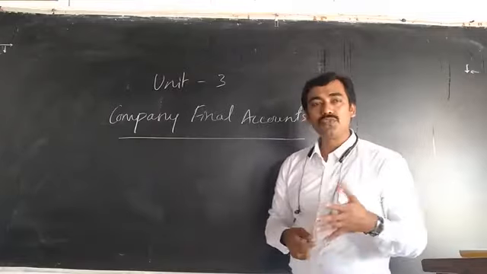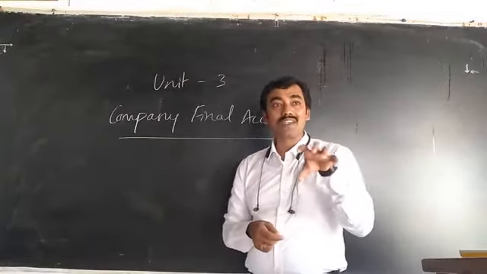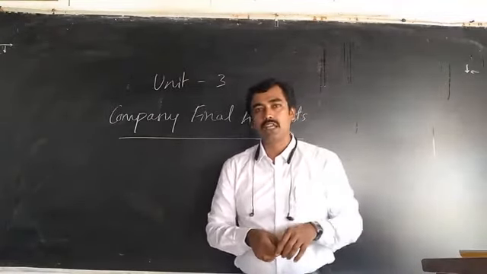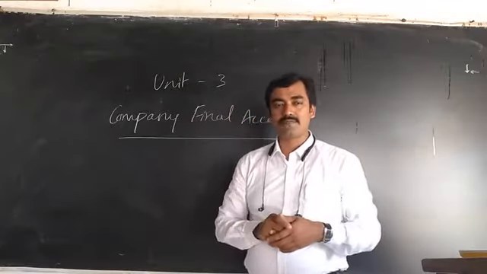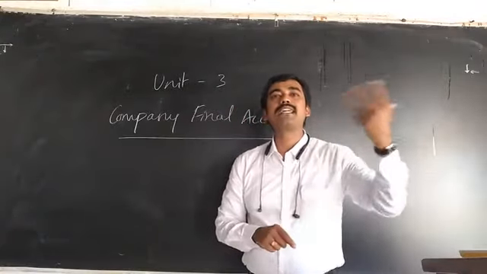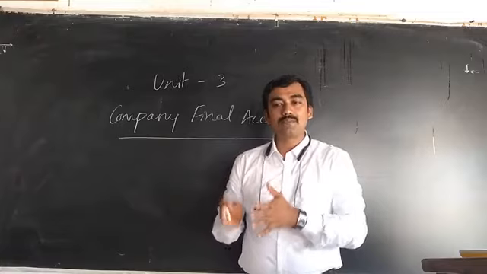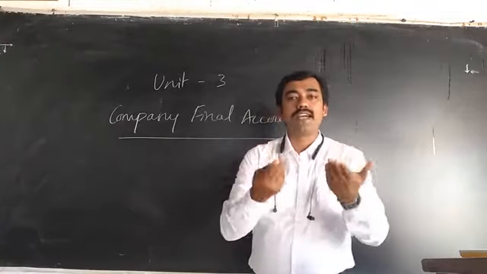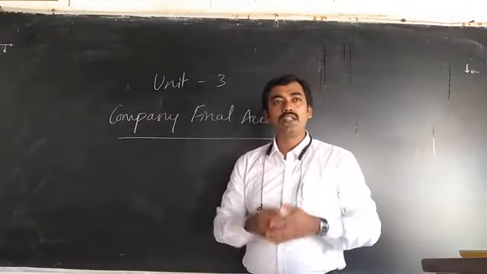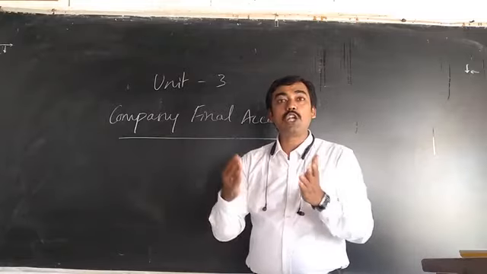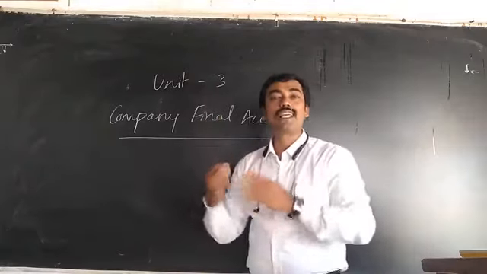In a balance sheet we get to know what the liabilities of the company are and what the assets of the company are. Liabilities mean outside claims, the amounts the company owes to outsiders. Assets mean the economic resources of the organization.